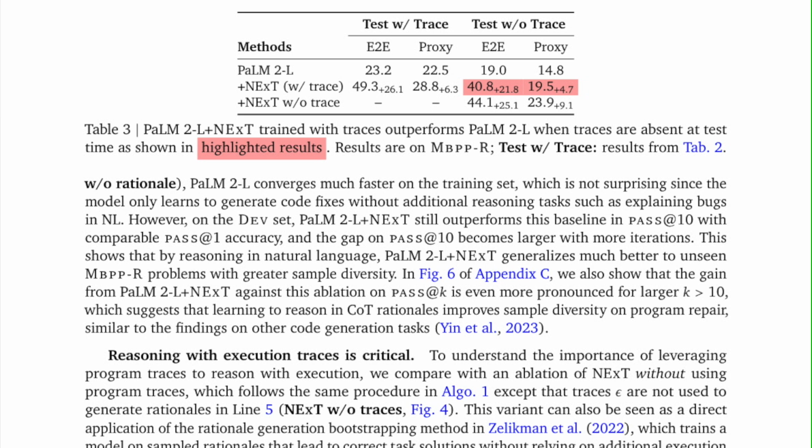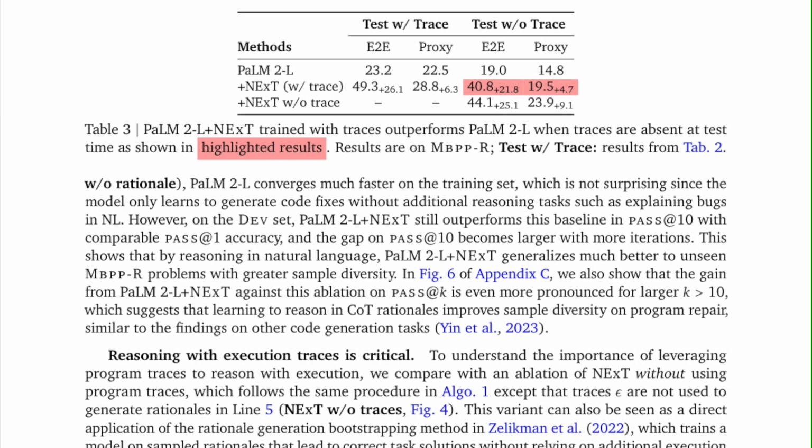Without rationale, PaLM 2L converges much faster on the training set, which is not surprising since the model only learns to generate code fixes without additional reasoning tasks such as explaining bugs in natural language. However, on the development set, PaLM 2L plus NExT still outperforms this baseline in pass@10 with comparable pass@1 accuracy, and the gap on pass@10 becomes larger with more iterations.